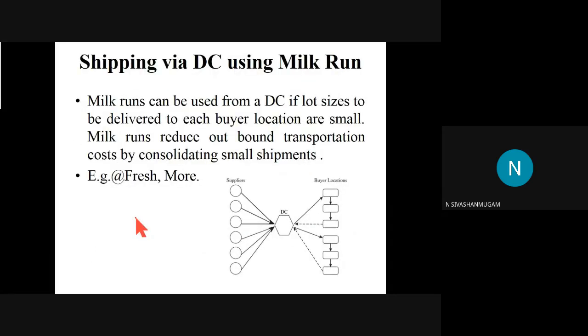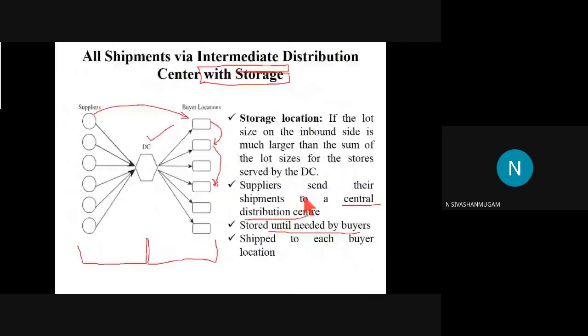And coming to the next one, shipping via DC using milk run. Okay, so here we have the distribution center, but in the outbound region we are following the milk run. From the distribution center, each and every buyer is dealt with separately. Okay, the goods are transported to each and every buyer on a separate line.